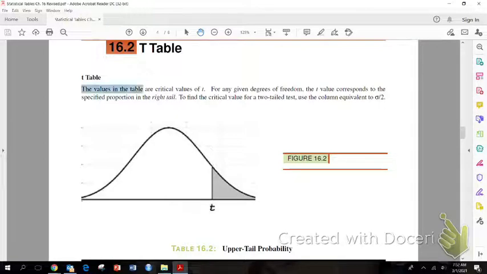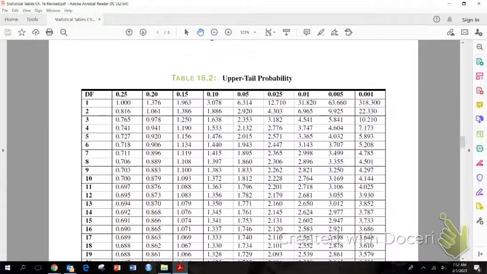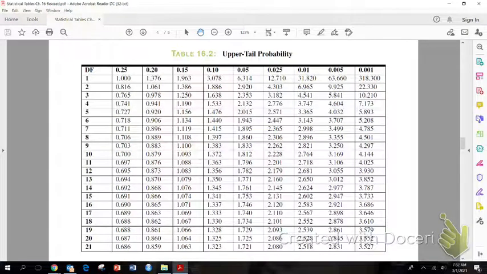If you forget, the first sentence tells you that the values in this table are critical values of T. So the T table is much easier than the Z table that we used first semester. We just need degrees of freedom and alpha level. That's what this is. The decimals up top are alpha level, and the whole numbers on the side are degrees of freedom. So we already said there were 6 degrees of freedom, so I'm looking in this row.